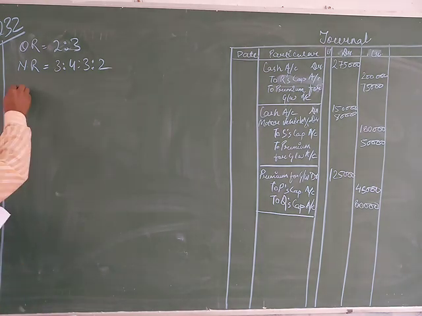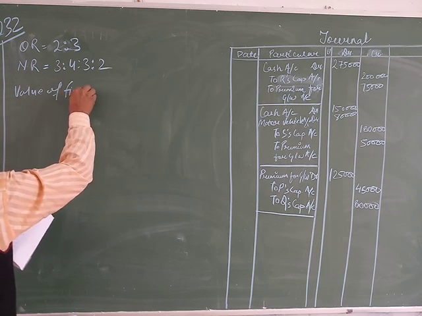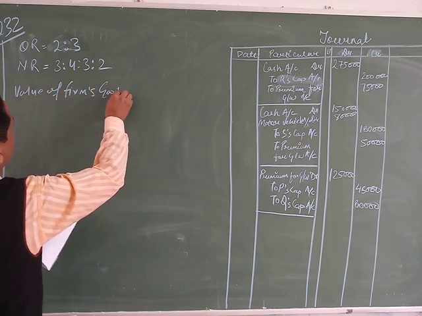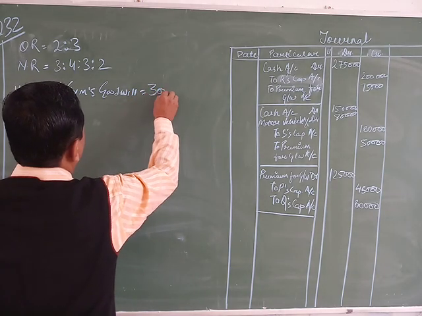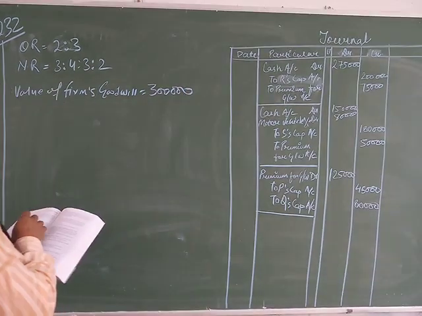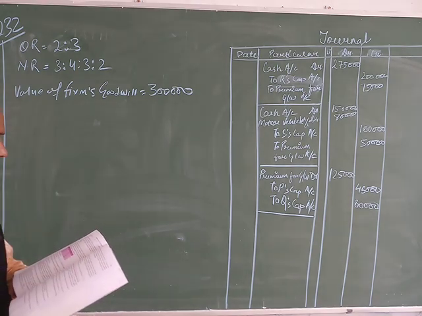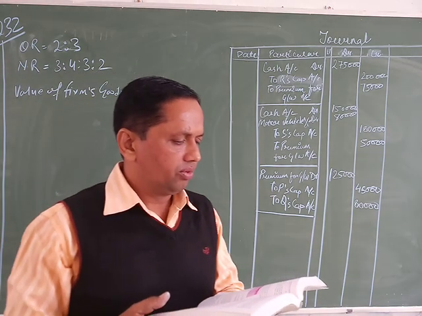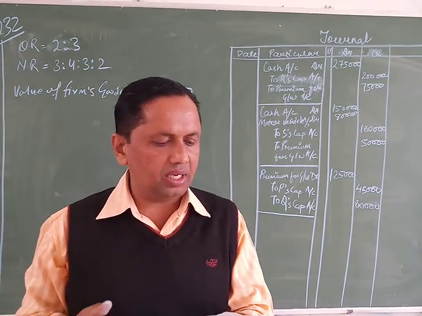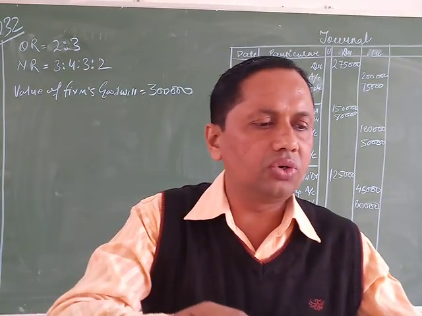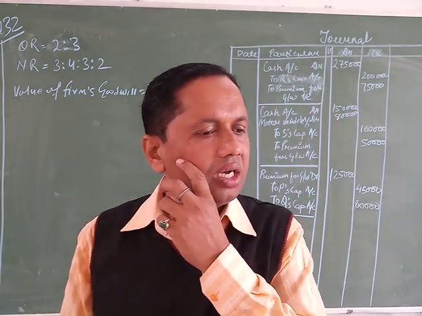Goodwill of the firm is valued at 3 lakh. R brings the required goodwill and 2 lakh cash for capital. S brings 1 lakh cash and a motor vehicle of 80,000 as his capital, in addition to the required amount of goodwill in cash. So we need the journal entries at the time of admission of the new partners.